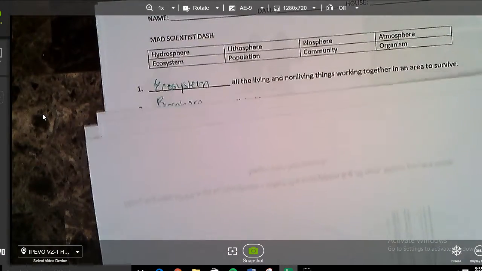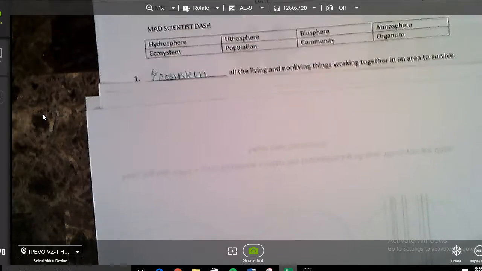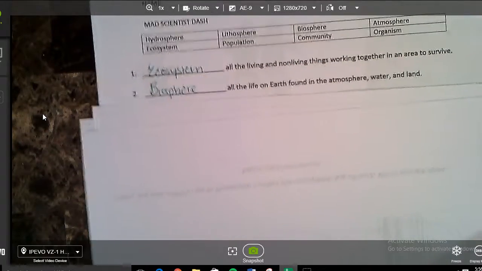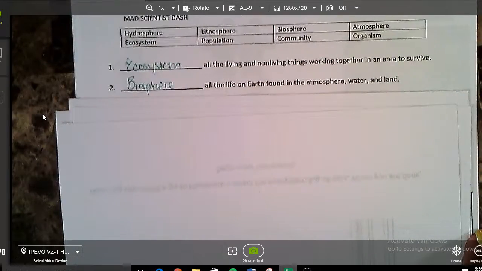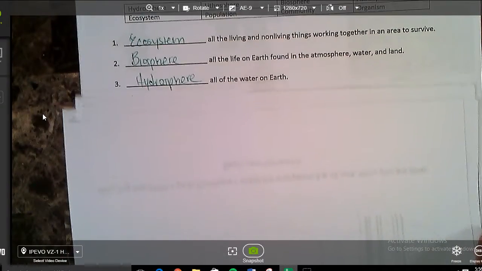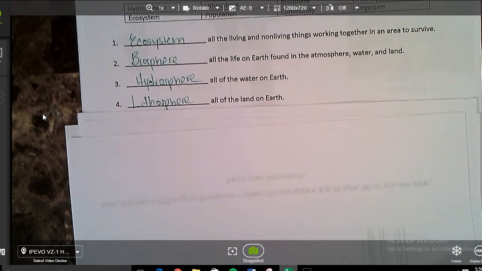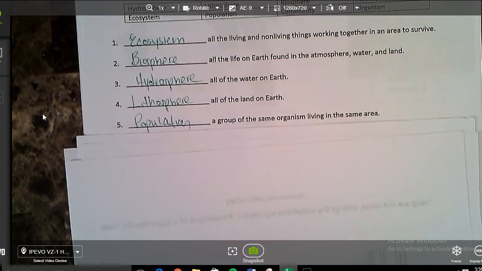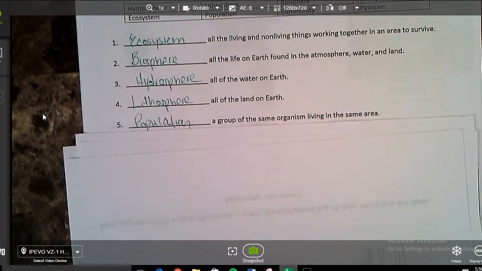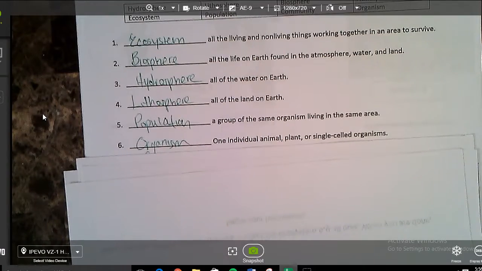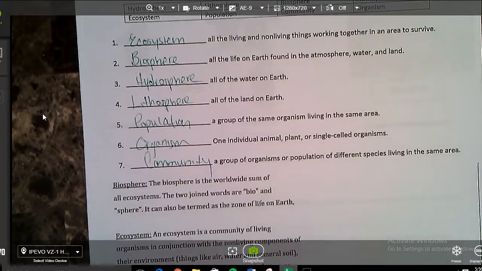Alrighty, let's go over these answers together to make sure that we are all set. Now, number 1, all the living and non-living things working together in an area to survive is an ecosystem. Number 2, all the life on Earth found in the atmosphere, water, and land is the biosphere. Number 3, all of the water on Earth is hydrosphere. Number 4, all of the land on Earth is lithosphere. Number 5, a group of the same organism living in the same area is a population. One individual animal, plant, or single-celled organism is an organism, and a group of organisms or population of different species living in the same area is a community. If you need to pause the video to get those down, go ahead and do so. If you got them right, excellent job to you.